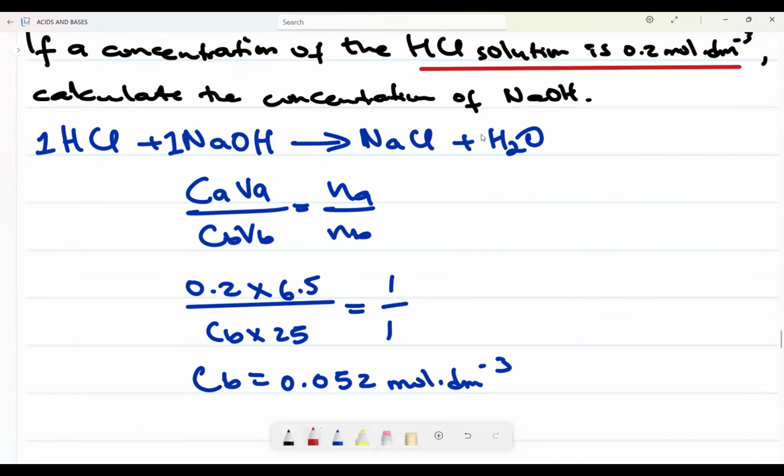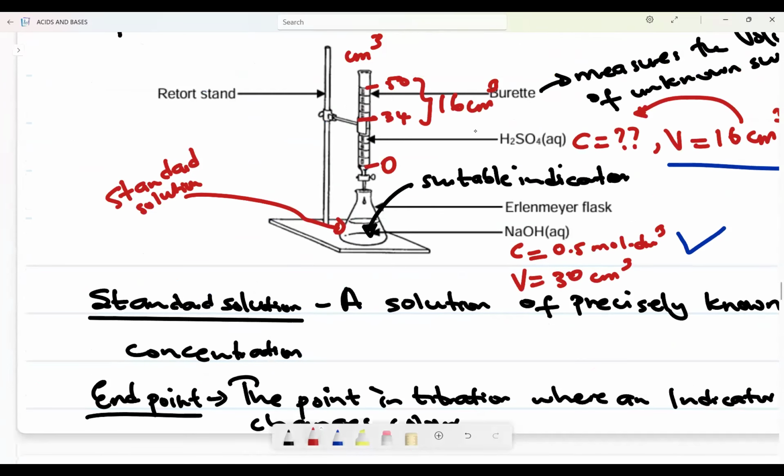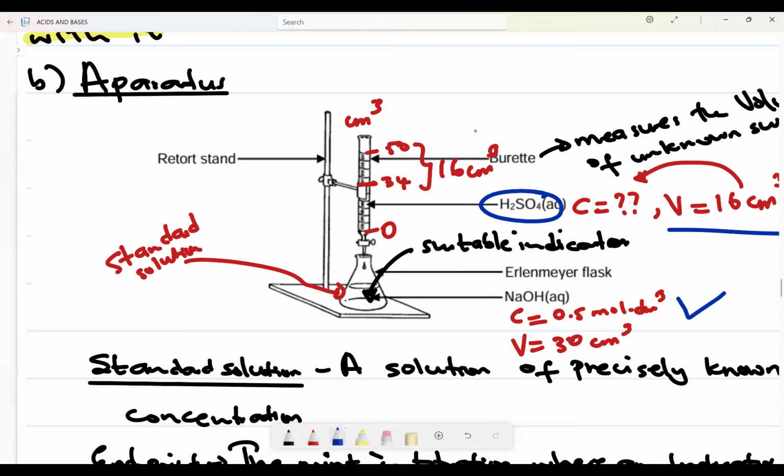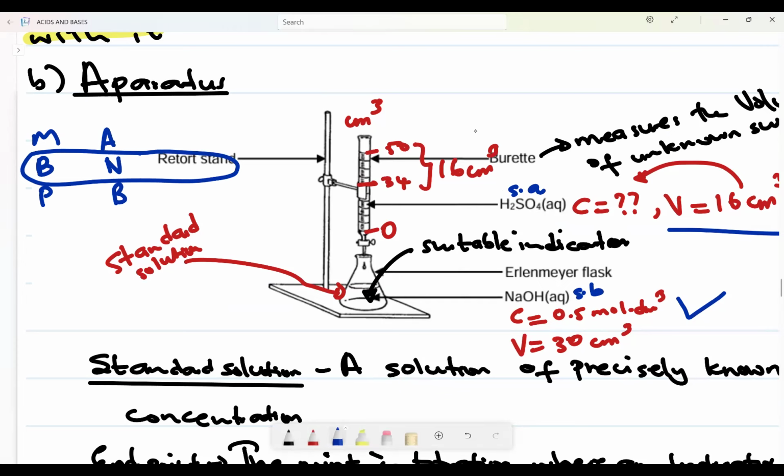Now let's come here onto this solution that we had here. What is a suitable indicator here? Which indicator will not be suitable? We check. This is what? An acid. It is a what? A strong acid. This is a what? A strong base. So now strong acid and a strong base will cancel out, right? Remember, my beautiful princess is studying acids and base. Now, for a neutral solution, it is this one, right? Because strong acid and strong base will cancel out and become neutral. So now, what is B? B is bromothymol blue, so that my solution will be neutral, pH equal to 7. So this is bromothymol blue.